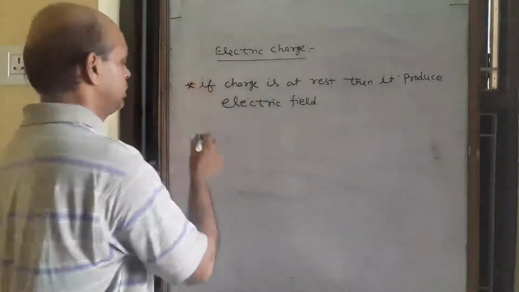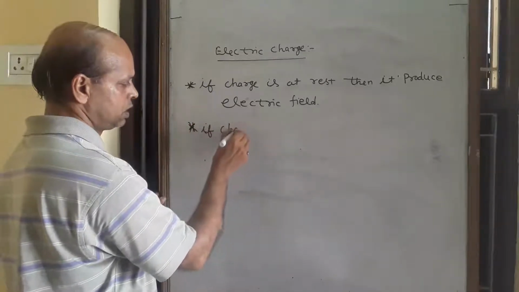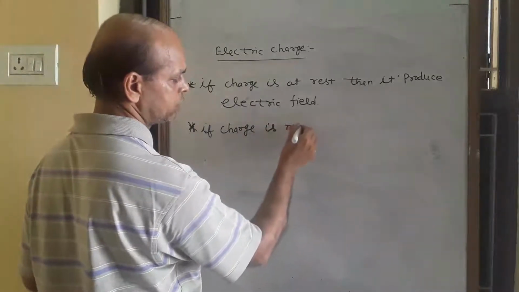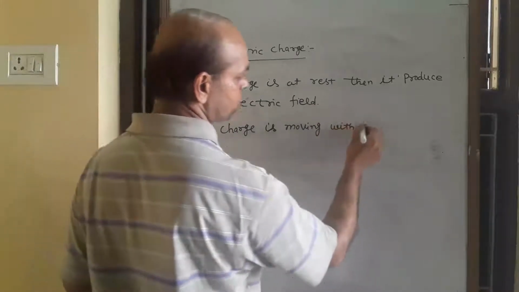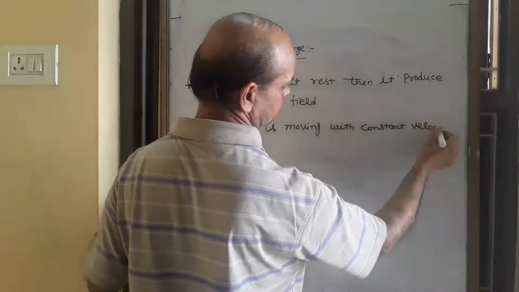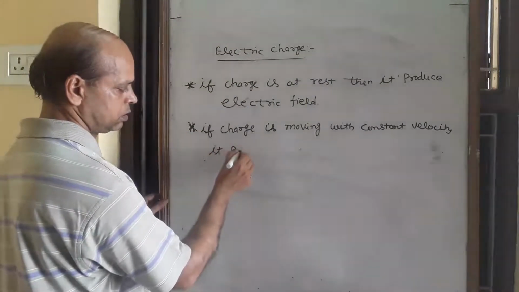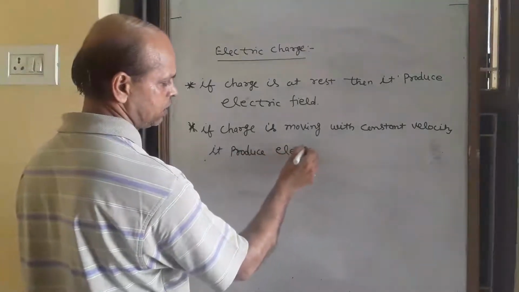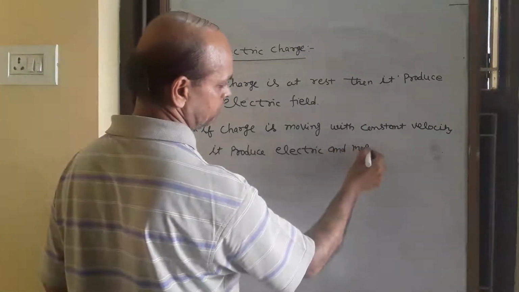And if charge is moving with constant velocity, it produces electric and magnetic field.